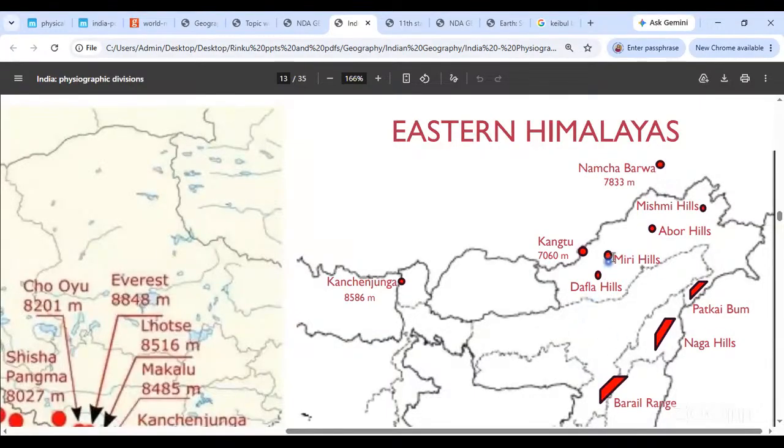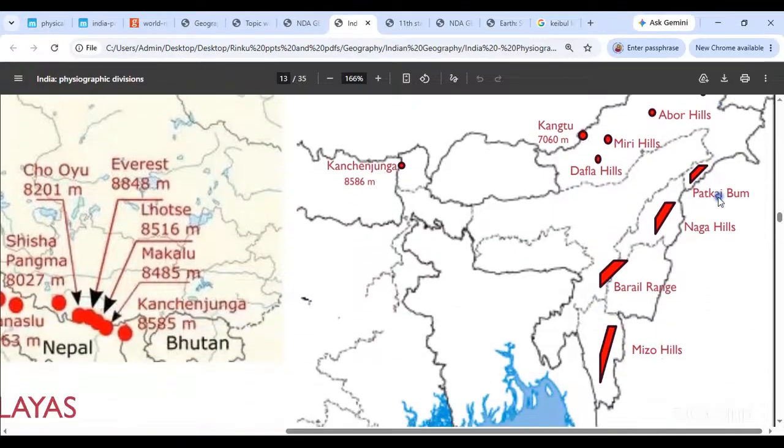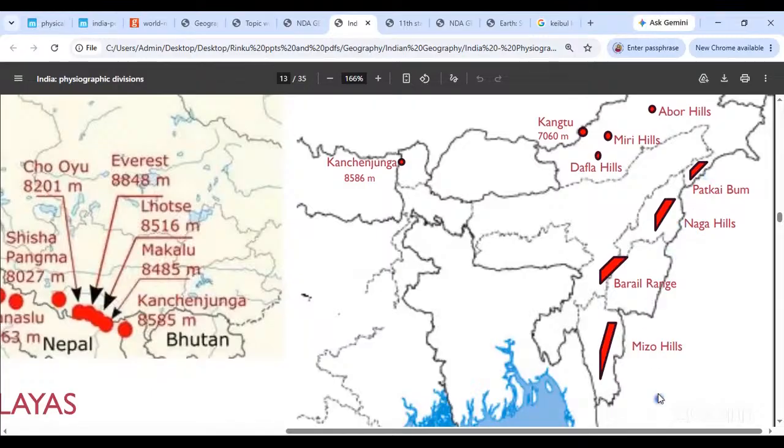Okay. Now look at these hills. ये hills जो है, इसको पहले UPSC has asked you to arrange them from west to east वगैरह या north to south, ऐसे कभी तो उन्होंने arrange करने को बोला है आपको. Okay, so pay good attention to those. Dafla, Miri, Abor, Mishmi, these are the hills. Okay, you have the Dafla, Miri, Abor and Mishmi hills. Okay, fine. Now these are the, and finally you come to the Purvanchal range.